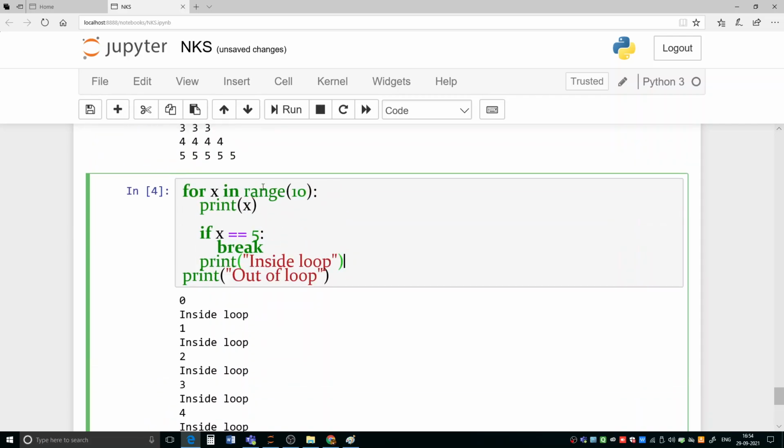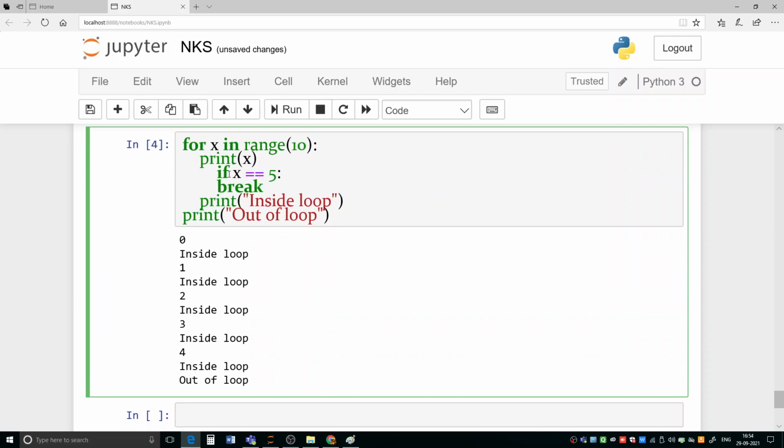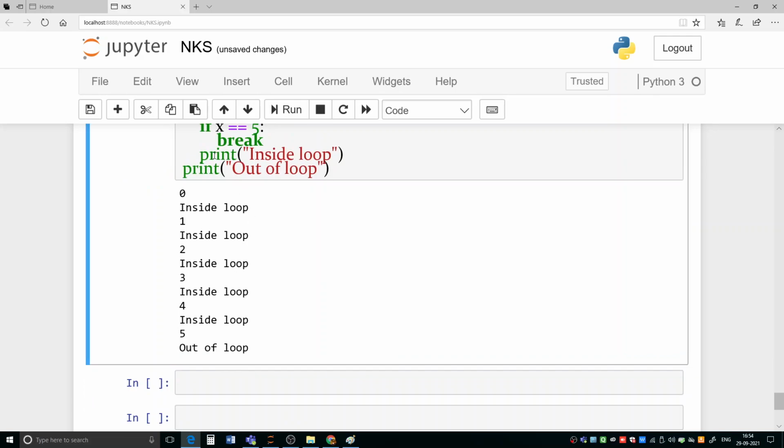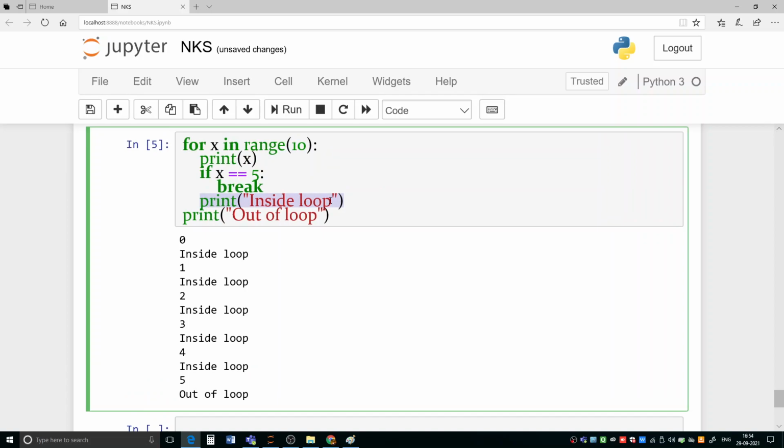Okay, so what will happen now in this situation? Let us check. Let us execute. So now you see here we have got 5, but this statement has not executed. Why has this not executed? Because this is after the break statement. So the main thing is that when the break statement is executed, the statements after the break statement inside the loop are not going to execute, and the loop gets terminated.